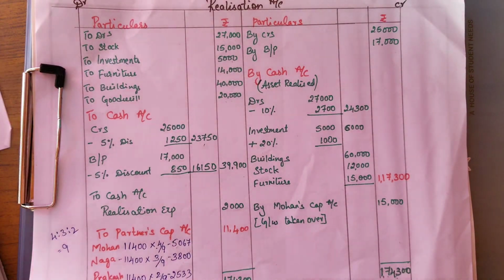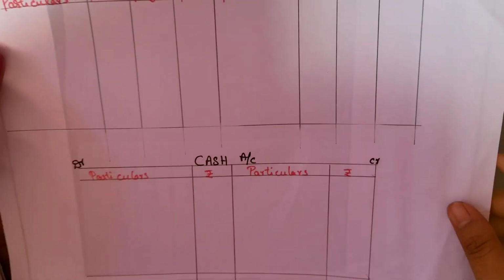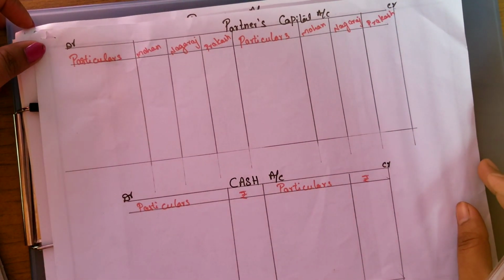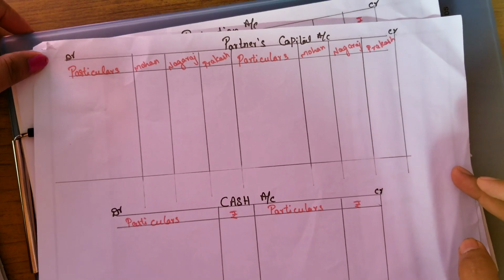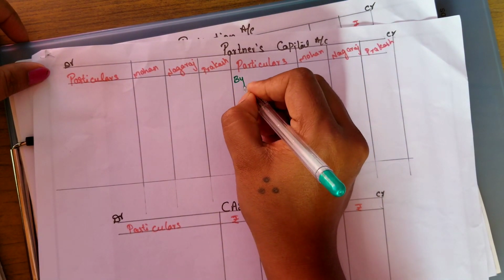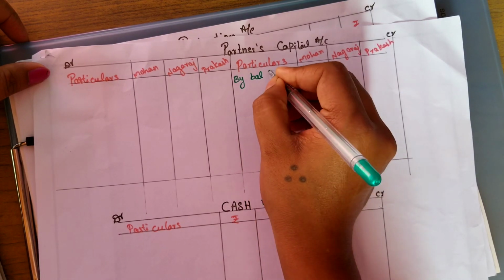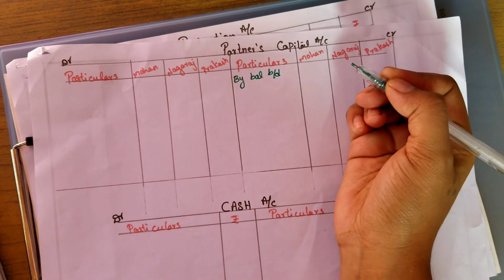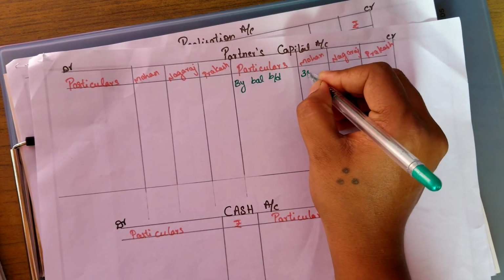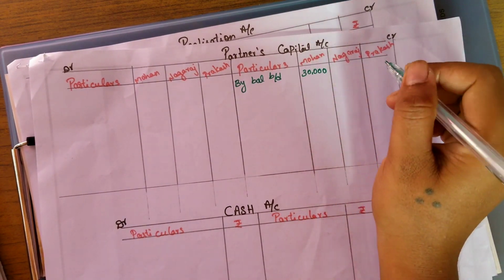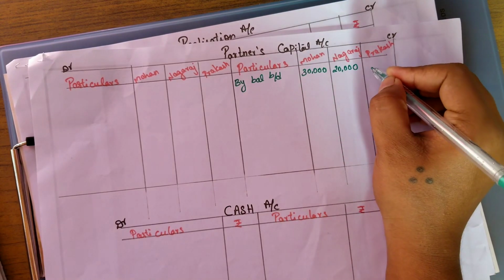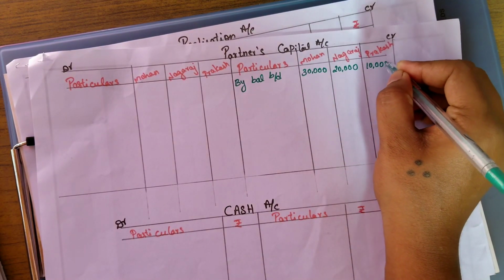Next we will move on to the partners capital account. First, under this we will be writing the balance brought down of the partners. That is by balance brought down. The capital balance of Mohan is 30,000, Nagraj 20,000 and Prakash is 10,000.